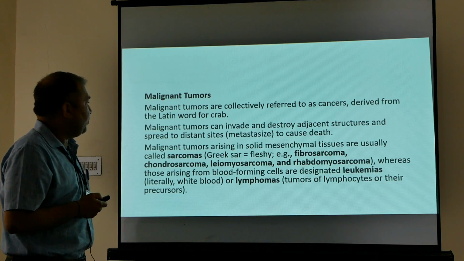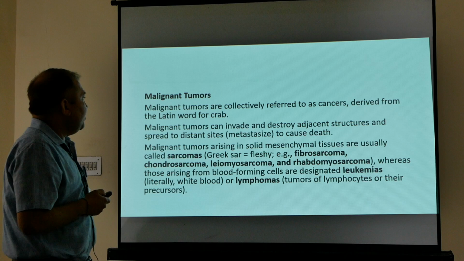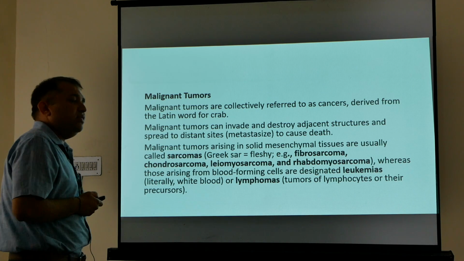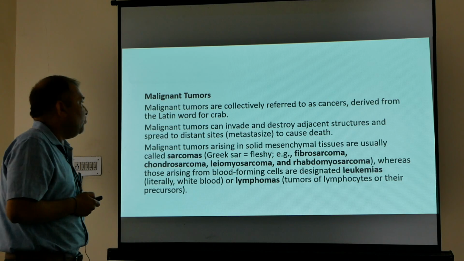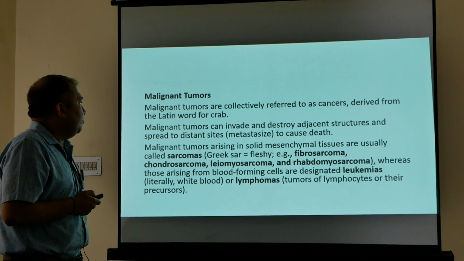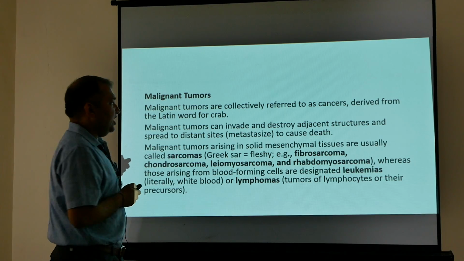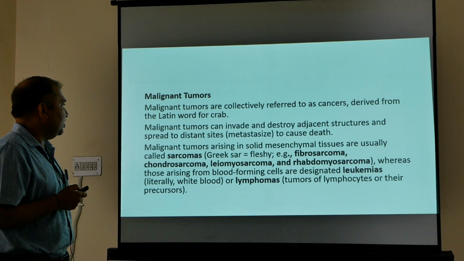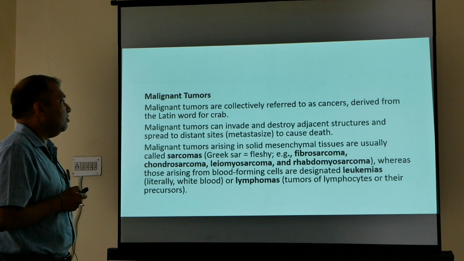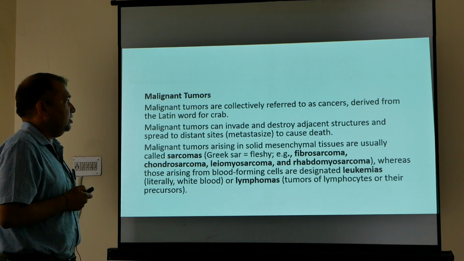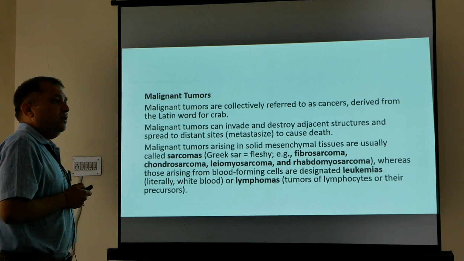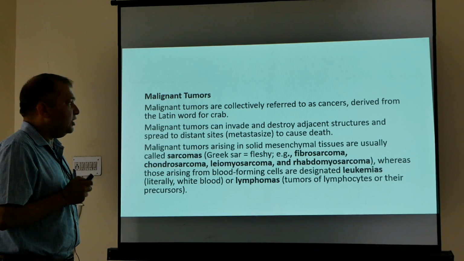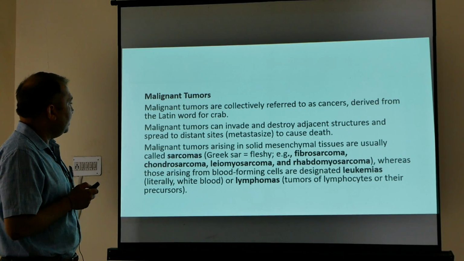Now malignant tumors. Malignant tumors are collectively referred to as cancer. The word cancer is derived from the word crab. A malignant tumor can invade and destroy adjacent structures and spread to distant sites. This is called metastasis, and it causes death. What is the meaning? Invasion and metastasis are the features of a malignant tumor.